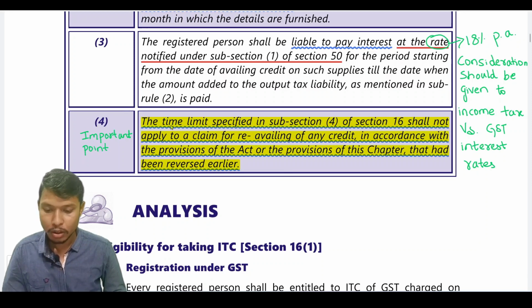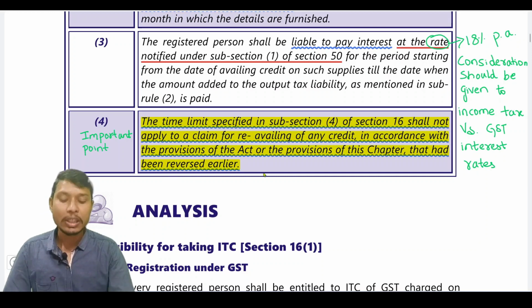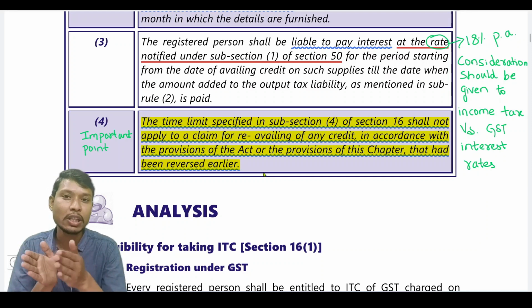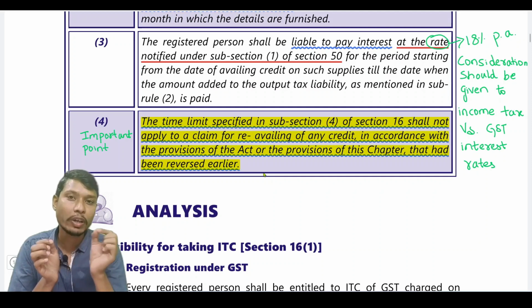Subrule 4. The time limit specified in subsection 4 of section 16 shall not apply to a claim for re-availing of any credit in accordance with the provisions of the Act or the provisions of this chapter that had been reversed earlier. Generally, as per section 16 subsection 4, the time limit to claim input tax credit is 30th November of the subsequent year. For example, if the input tax credit is related to the financial year 2021-22, then the time limit is 30th November of 2022.